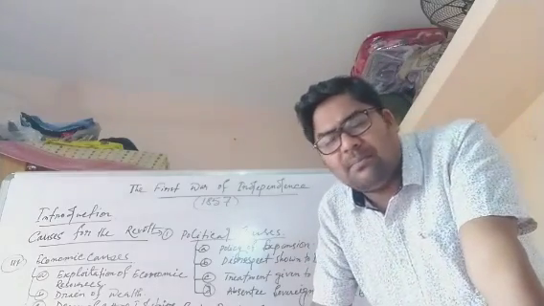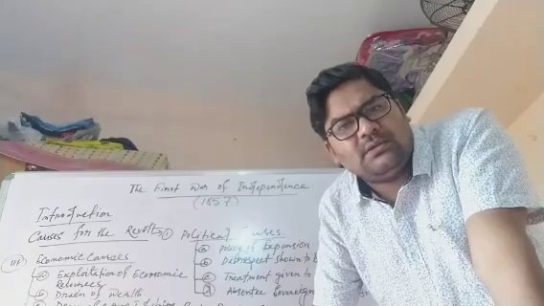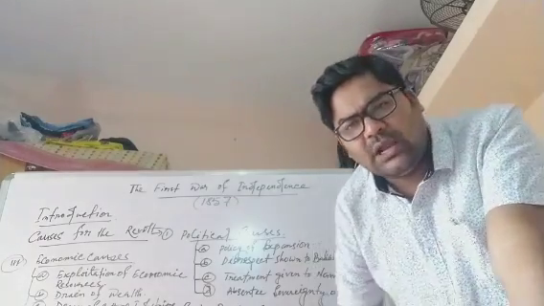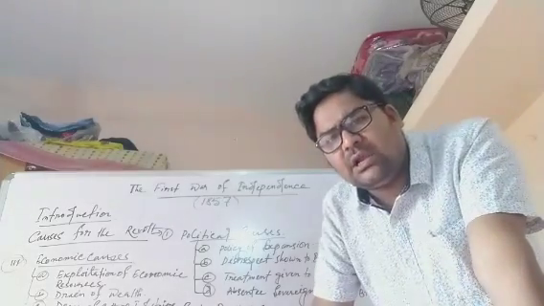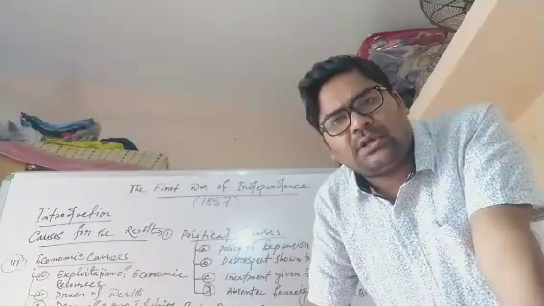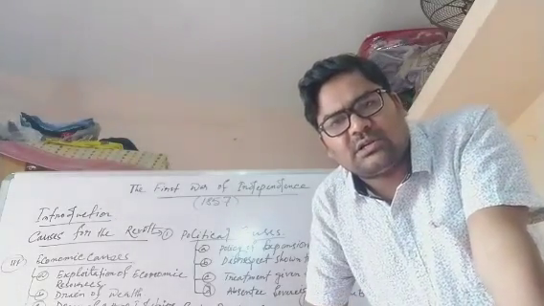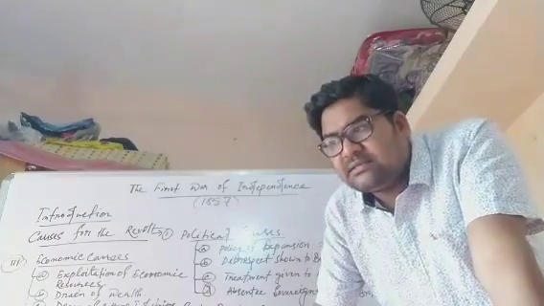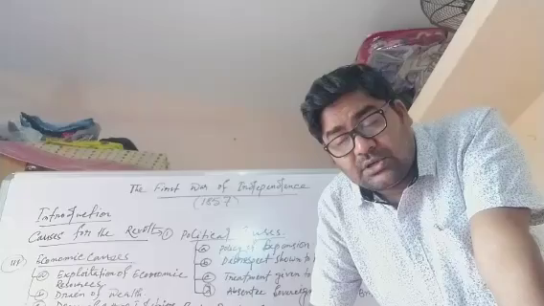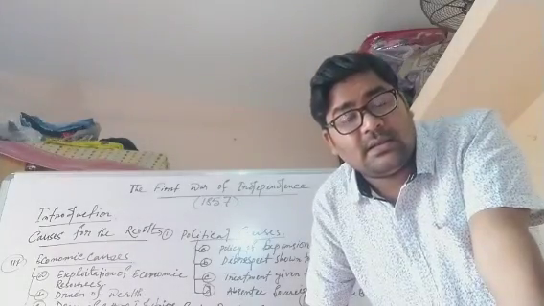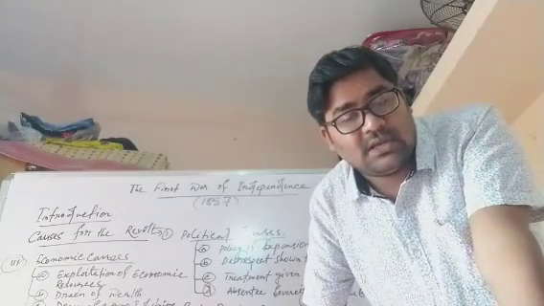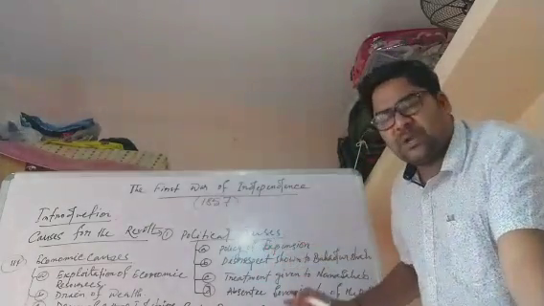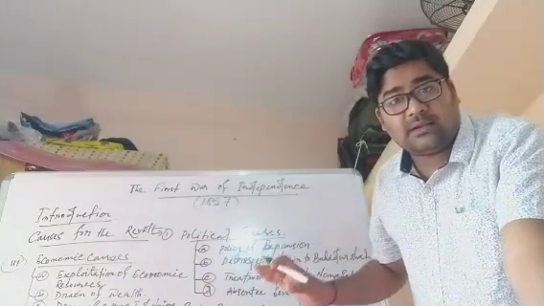And number five, virtually, the native rulers lost their independence. So in return, what will they get from the British? In return, British will give them protection, internal as well as external. And by using this policy, British annexed territory. Subsidiary alliance was first accepted by the Nizam of Hyderabad.